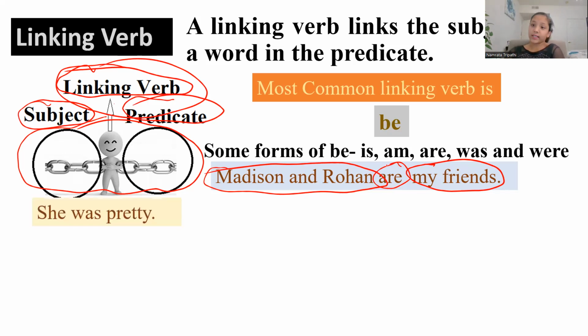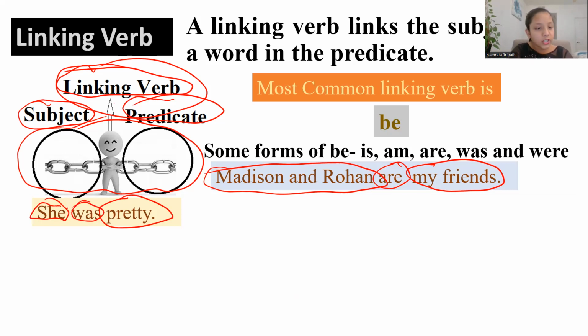Let's give you another example. She was pretty. She is the subject, and pretty is the predicate. Okay? Don't follow my mistakes. She is the subject. Pretty is the predicate. What do we need to link them together? A linking verb. And the linking verb here is was.